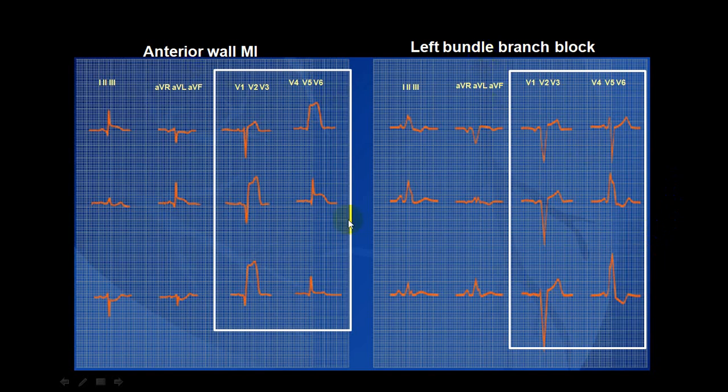While in case of an anterior wall infarct, what you will see is ST segment elevation in V5, V6. You can see this ST segment elevation. And in V1, V2, V3, you will have an ST segment elevation with the R wave nearly gone. So we call it nearly QS, or a small R with a deep S wave and ST segment elevation, which will be an almost tombstone appearance. And this is more than 5 small squares. So this is very characteristic. So do rule out anterior wall infarct from left bundle branch block, or don't misdiagnose this as an anterior wall infarct.